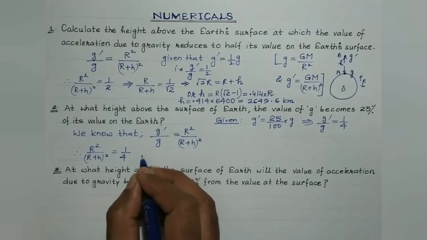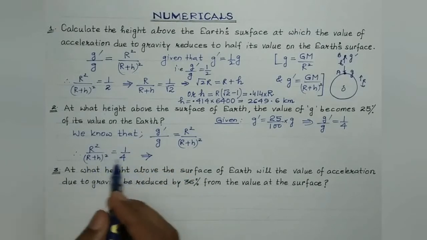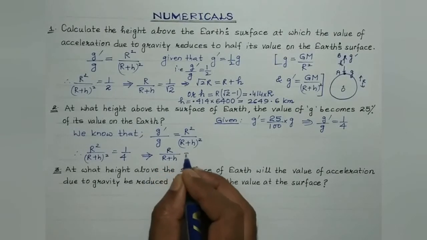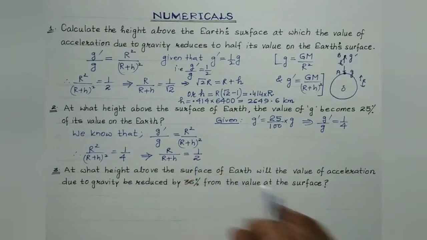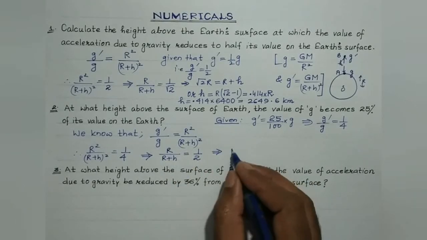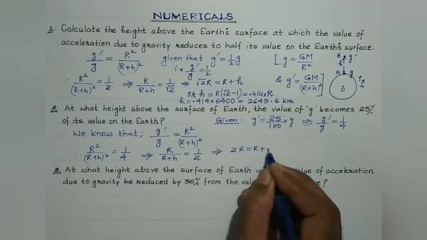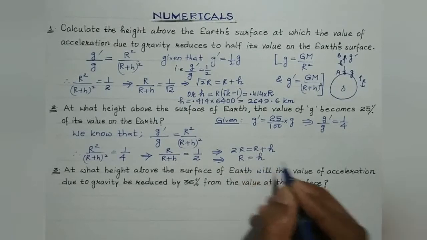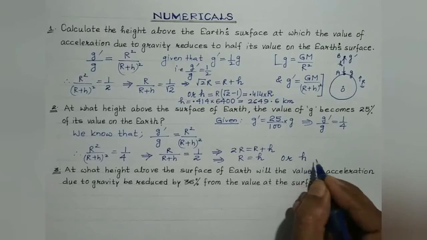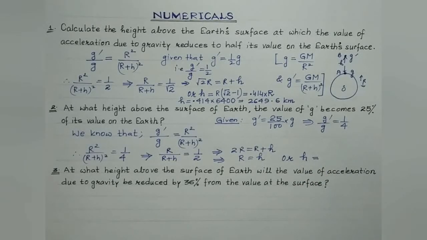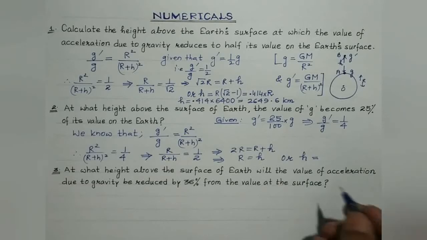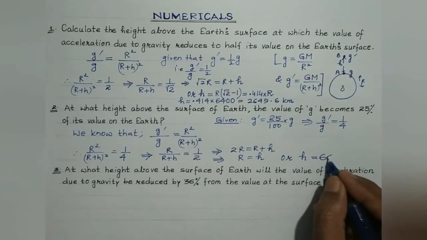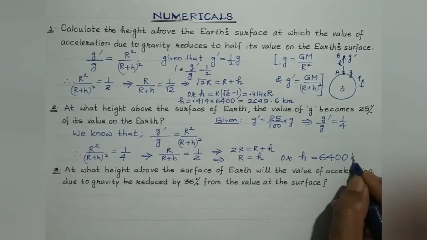which further implies that, now taking square root on both the sides, on the left hand side we'll be left with r over r plus h, and square root of 1 by 4 is 1 by 2, isn't it? Which further implies that on cross multiplication we get 2r is equal to r plus h, which implies that 2r minus r, that is r is equal to h, or the height at which the value of acceleration due to gravity becomes 25% of its value on the Earth is equal to radius, that is 6400 kilometer. This is the answer.